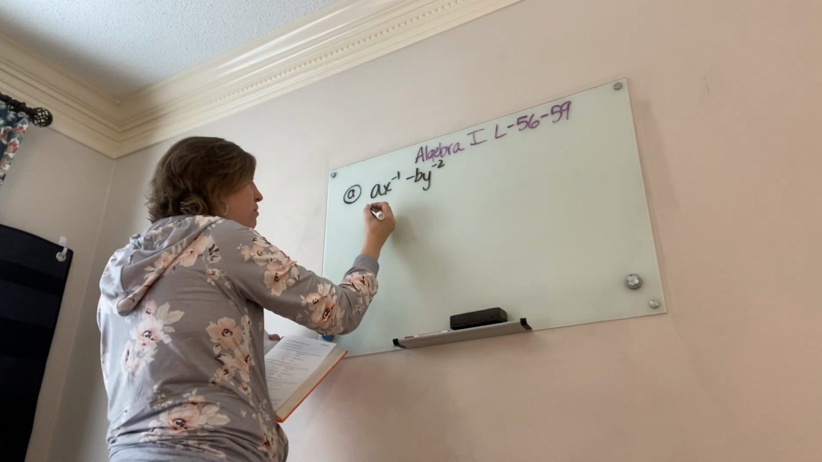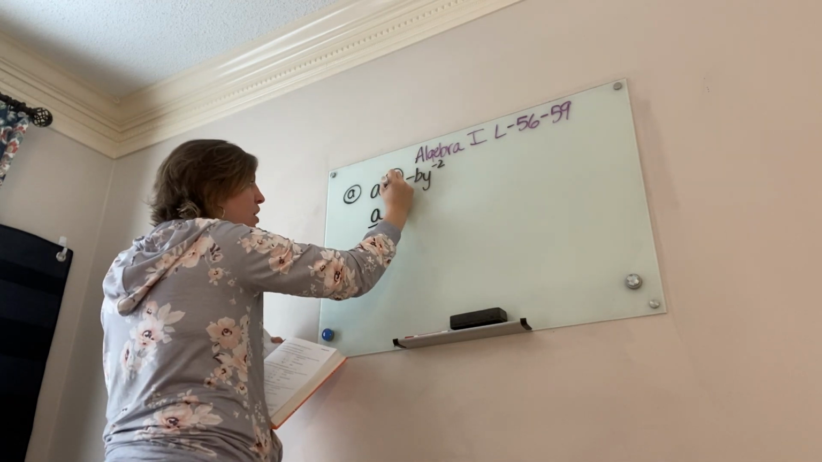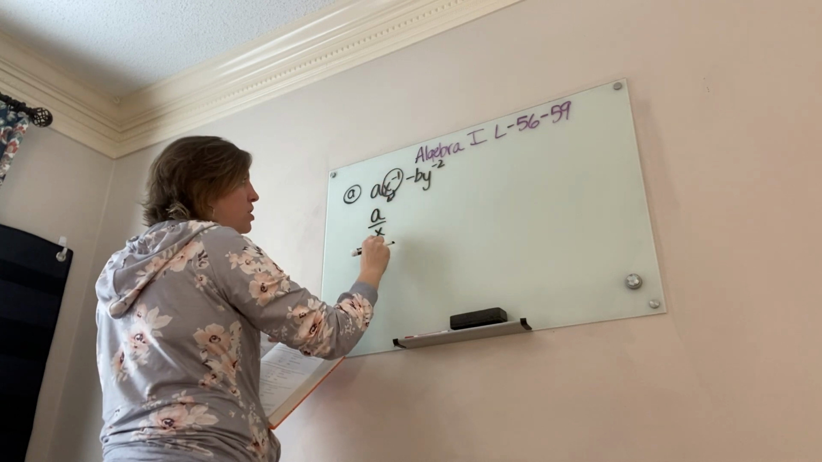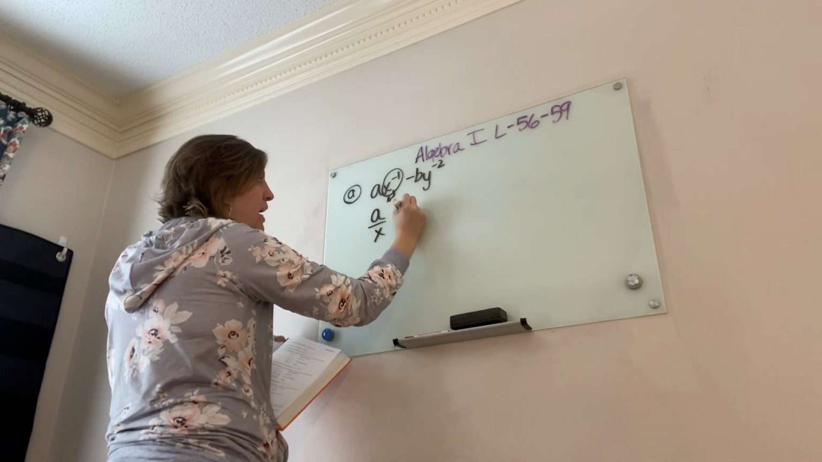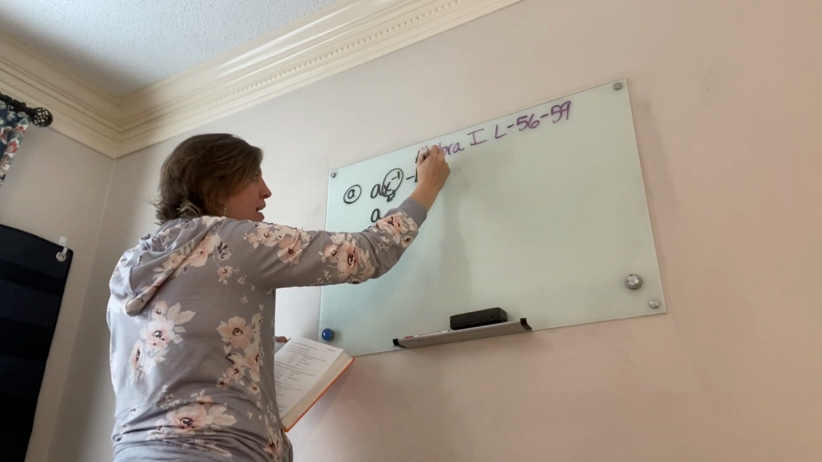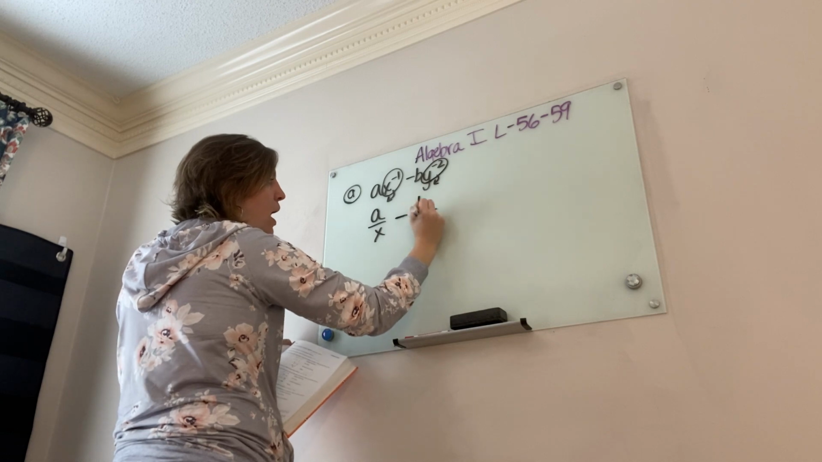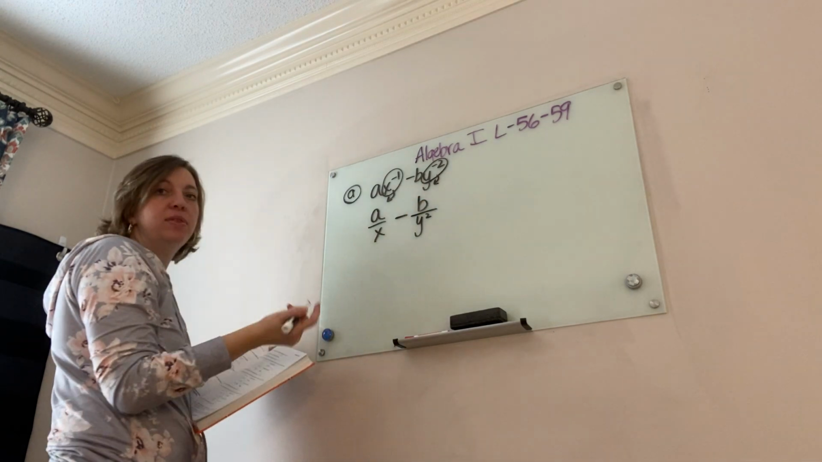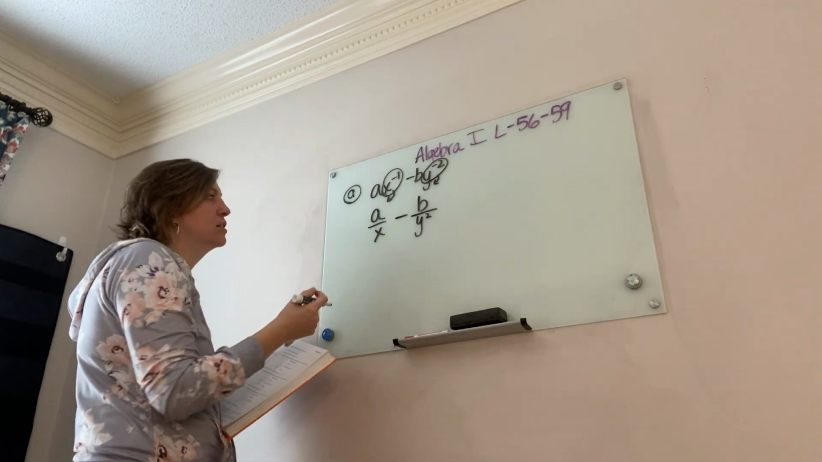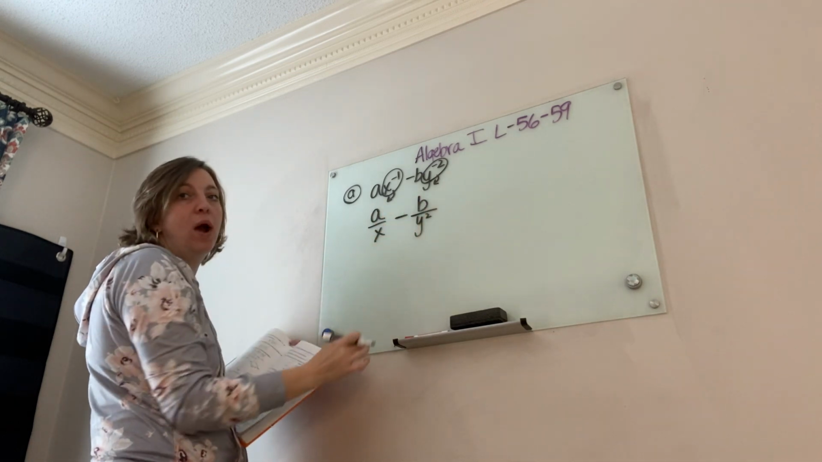All right. If I rewrite it, it's a over x, because this is the only negative, it becomes the denominator. Minus b doesn't have a negative exponent, just the y to the negative 2. So this is the only part that moves down, y squared. So that's what it actually looks like rewritten: a over x minus b over y squared.